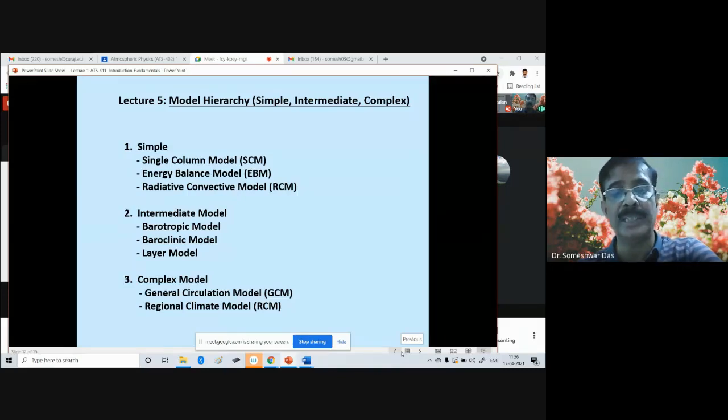And we also have the regional climate model, which focuses over a particular region of the Earth. So these simple, intermediate, and complex types of models describe almost all aspects of the atmosphere.